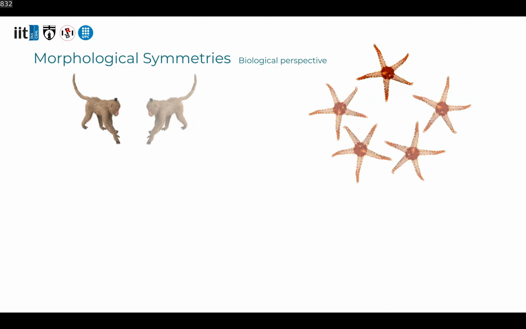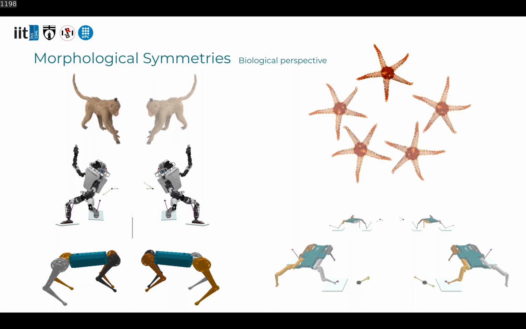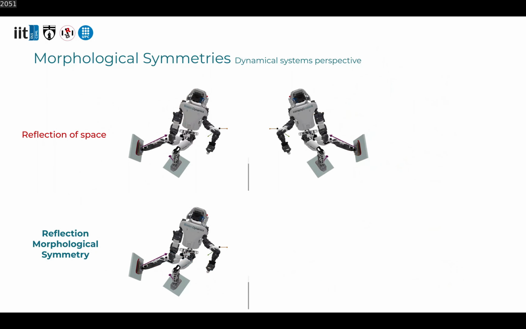These symmetries are a prevalent characteristic in animal biology, intricately linked with the balanced distribution and replication of body parts. Our goal is to study these phenomena from a dynamical systems perspective, showing that these symmetries are also prevalent in the fields of robotics and computer graphics. We define a morphological symmetry as the capability that some dynamical systems have to imitate reflections, rotations, and translations of space with feasible discrete changes in the system state configuration.